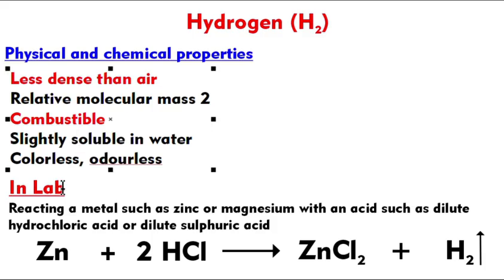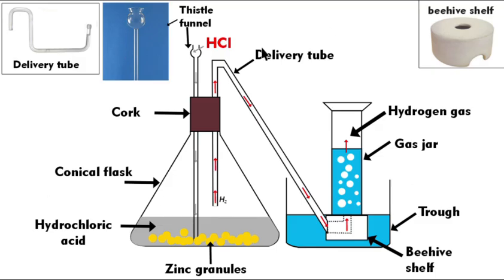How do you prepare hydrogen gas in the lab? As I said before, metals like zinc and magnesium, which are moderately reactive, are reacted with dilute acids, hydrochloric acid or sulfuric acid. So the hydrogen is displaced and hydrogen gas can be produced. So zinc goes with chlorine to make zinc chloride, and hydrogen gas is produced. So this is the balanced equation where zinc is reacted with hydrochloric acid. This is one of the ways of producing hydrogen gas. There is a setup for how this gas is produced. So let me explain this setup.